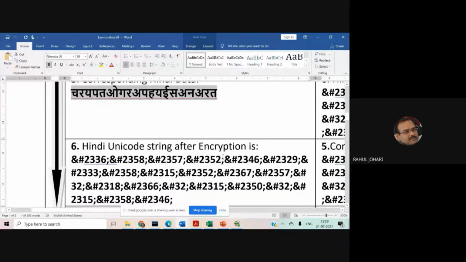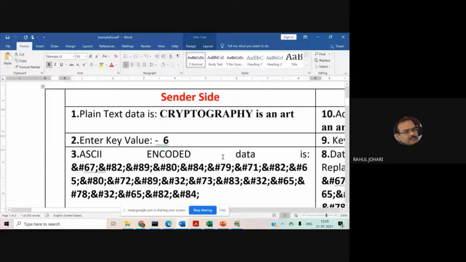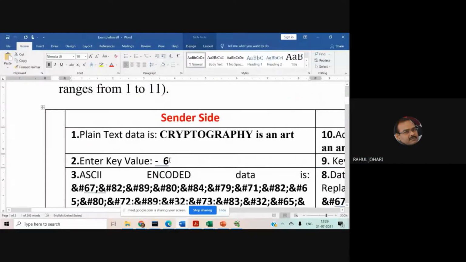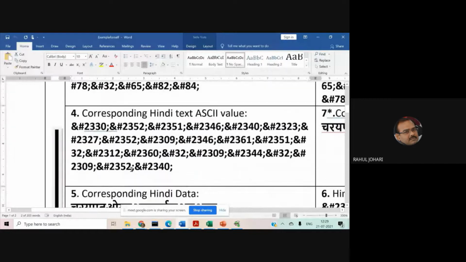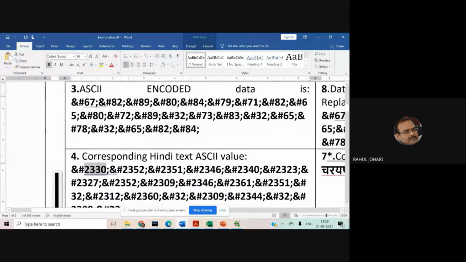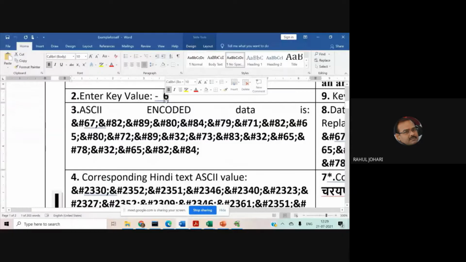Then what do we do in step 6? We say P plus K. P was 2330, and 6 is the key value we entered, right? We had the Unicode value 2330, so we add 6 to it and get 2336. Same with 2352: we add 6 to it and get 2358. Then 2351, you add 6 to it and you get 2357.